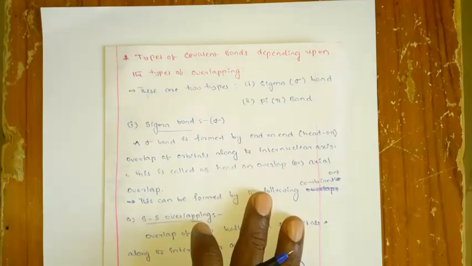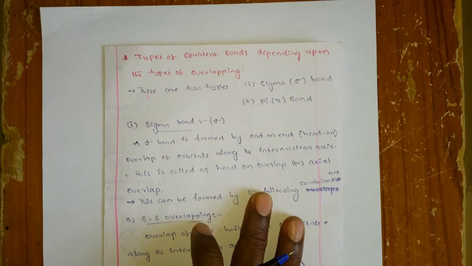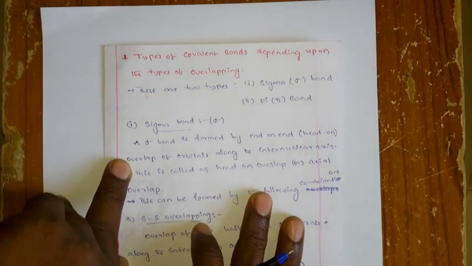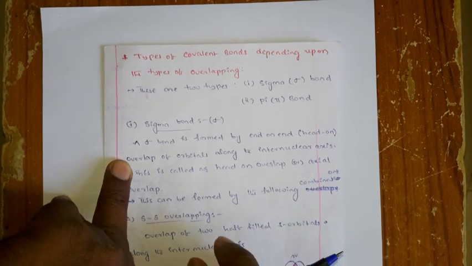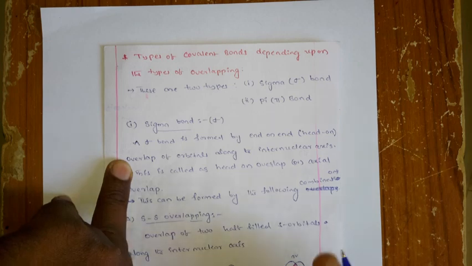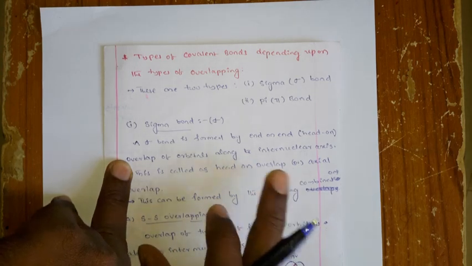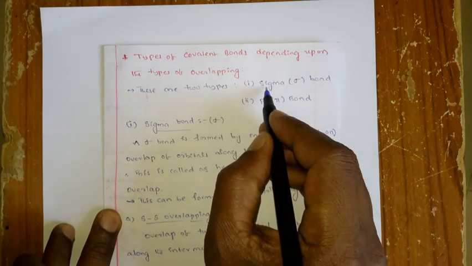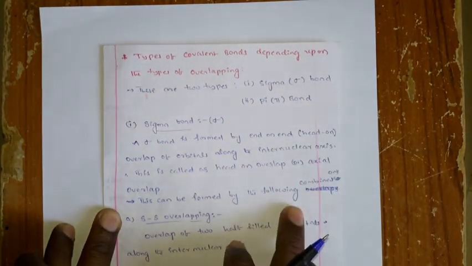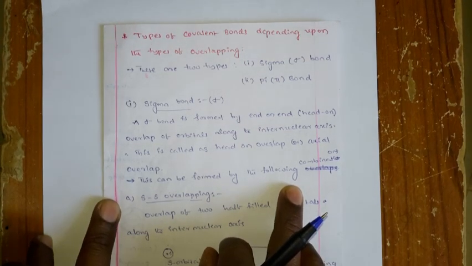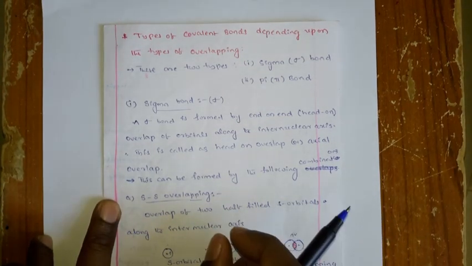Okay, right. So come to the next point, the types of covalent bonds. You know how many types of covalent bonds there are generally when you see examples like methane, ethane, or anything. Generally you will observe two kinds of bonds, one is the sigma bond and the other is the pi bond. So now we can see what the sigma bond is and what the pi bond is, right? You know what a sigma bond is, but how it forms is very simple.